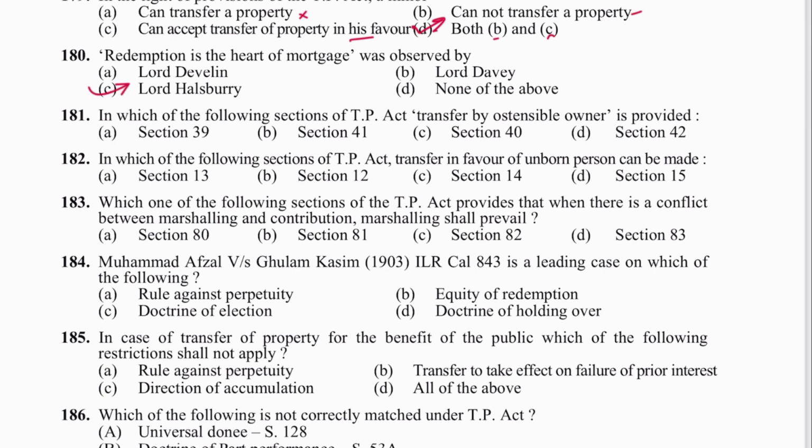Question 181. In which of the following section of TP Act transfer by ostensible owner is provided? It is provided in section 41.